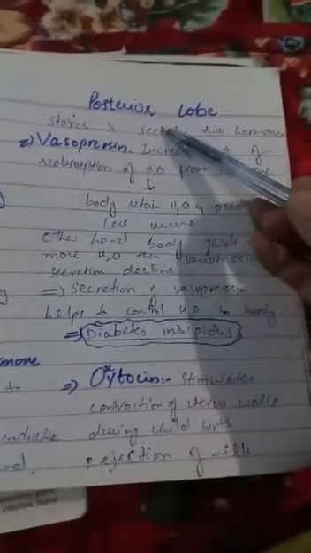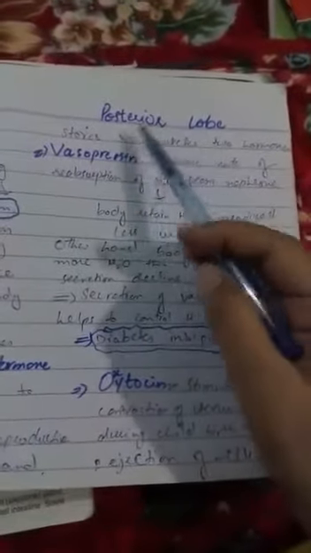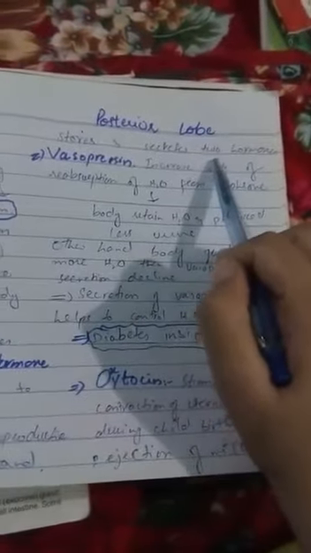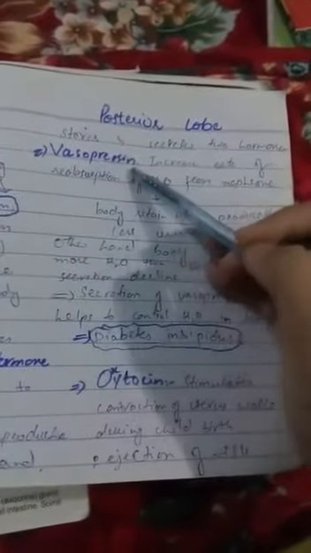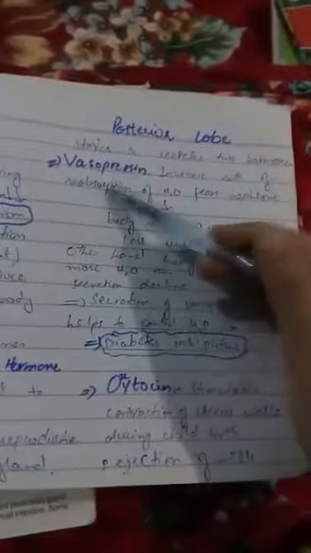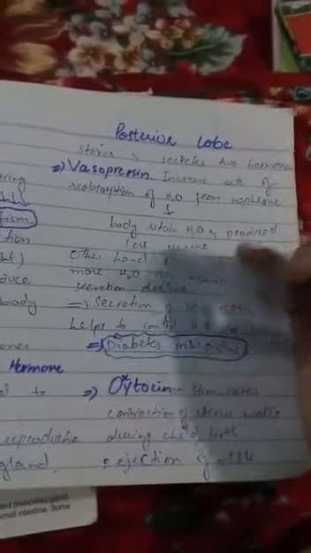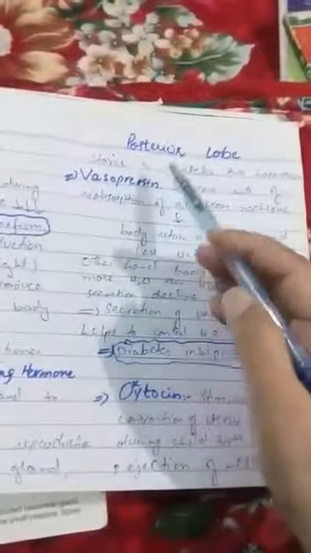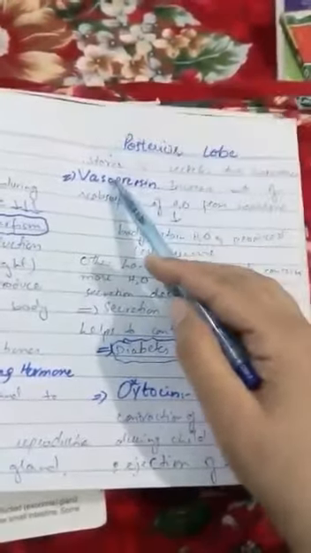Then the next is the posterior lobe. The posterior lobe of the pituitary gland stores and secretes two types of hormones. The first one is vasopressin and the second one is oxytocin. These two hormones, vasopressin and oxytocin, are released by the posterior lobe. So firstly, we discuss vasopressin.